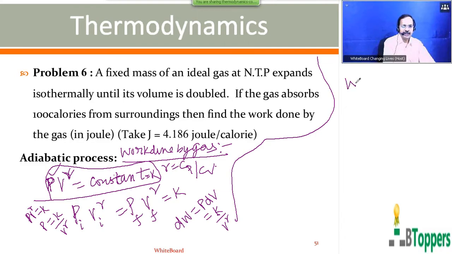So work done by the gas when the volume changes from Vi to Vf is given by the integral of dW from V equal to Vi to V equal to Vf.